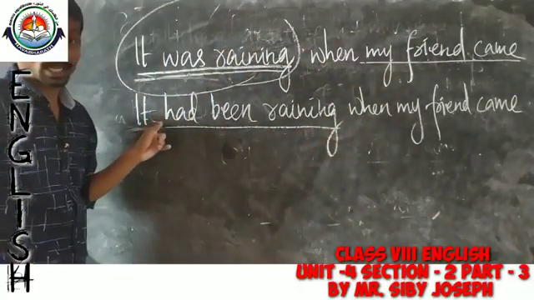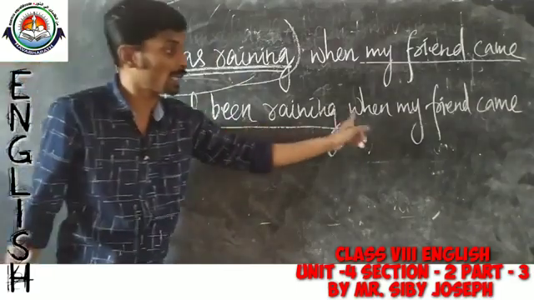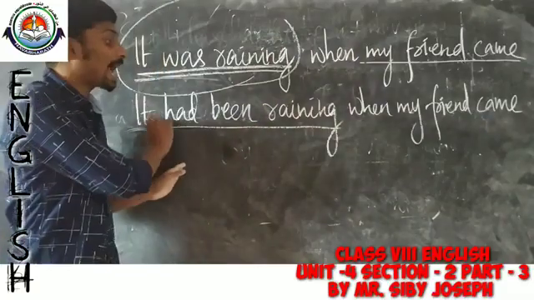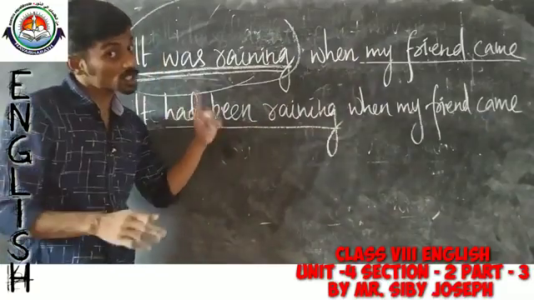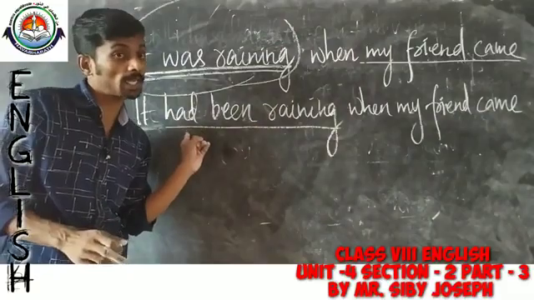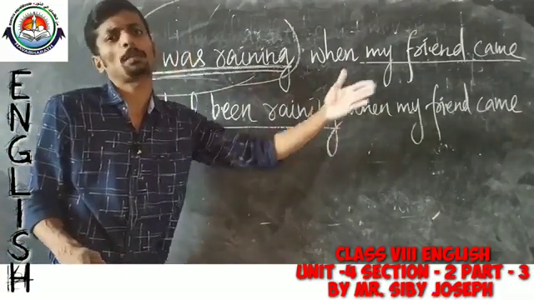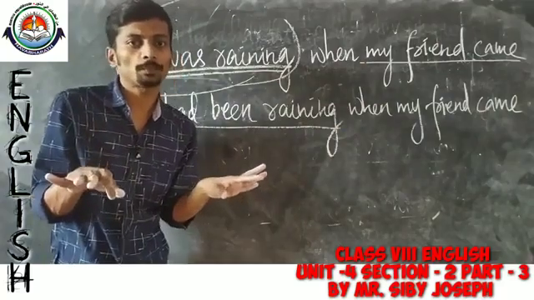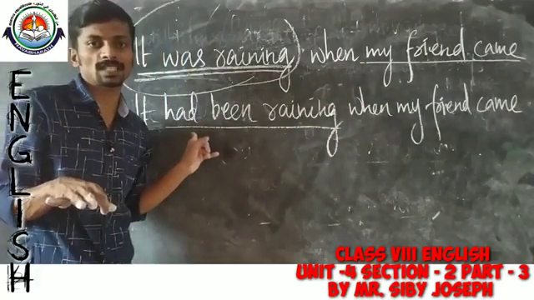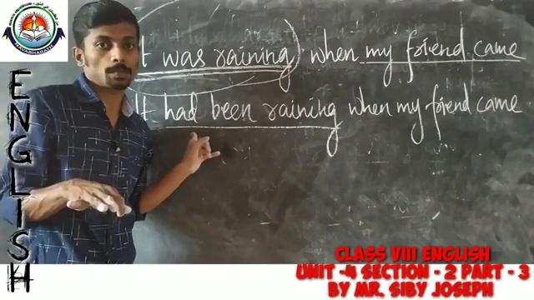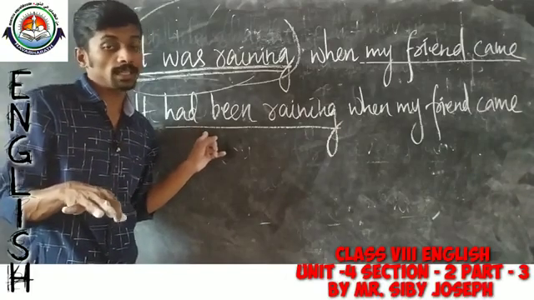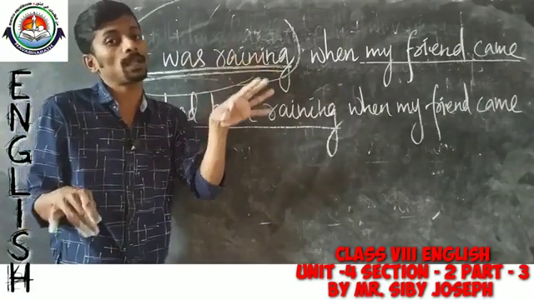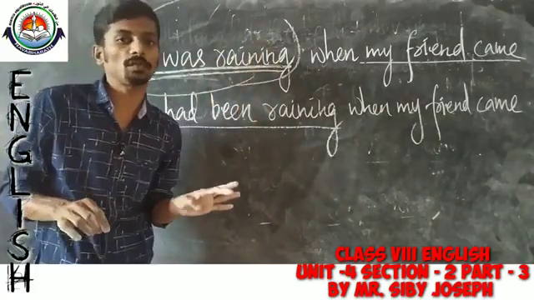And when coming to the second one, it had been raining when my friend came. So when my friend came, it had been raining. That means it was not raining when my friend came; the rain had stopped. So past perfect continuous is used to speak about an action that began at some point of time and continued up to that point of time.